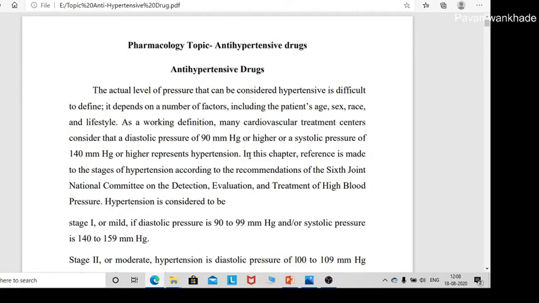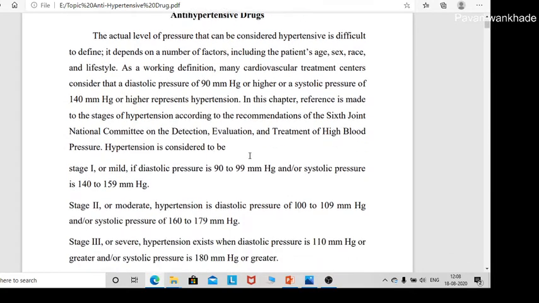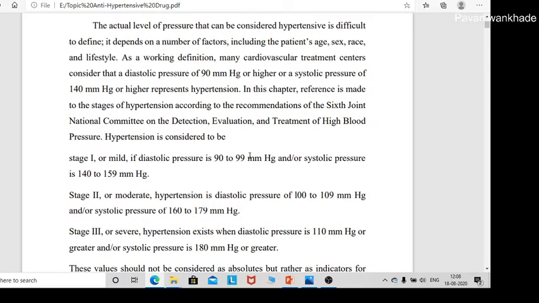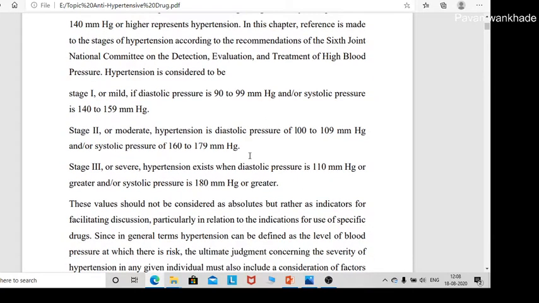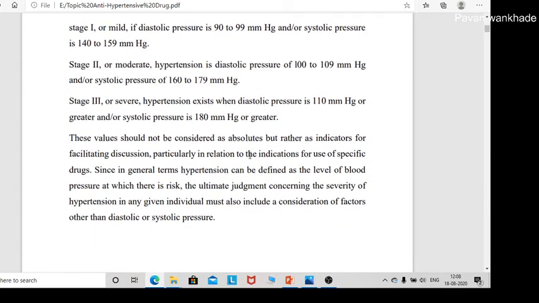Before the start of antihypertensive drugs, you must know what hypertension means. Hypertension means abnormally raised arterial blood pressure. Normal blood pressure is 120 by 80 mmHg. If the blood pressure increases to a diastolic pressure of 90 mmHg and a systolic pressure of 140 mmHg, then the patient is suffering from hypertension. These are the stages of hypertension: stage 1, stage 2, stage 3 are the hypertensive stages.